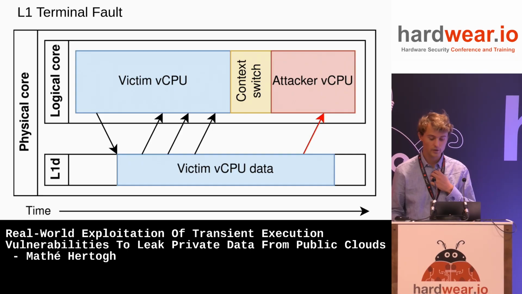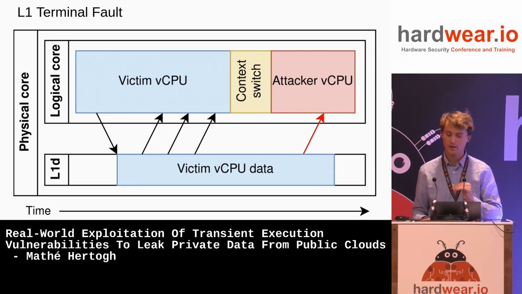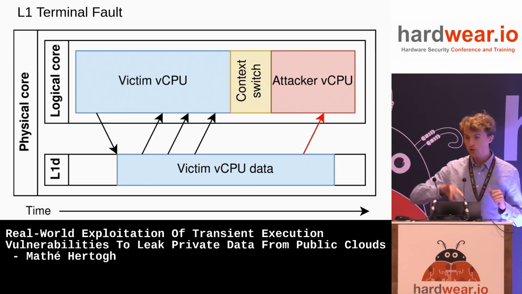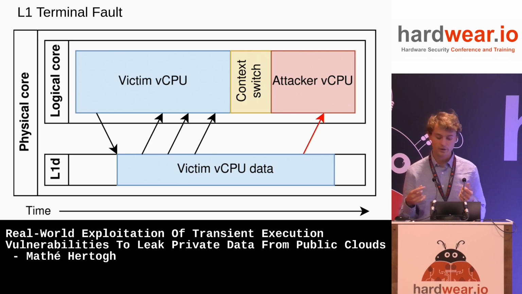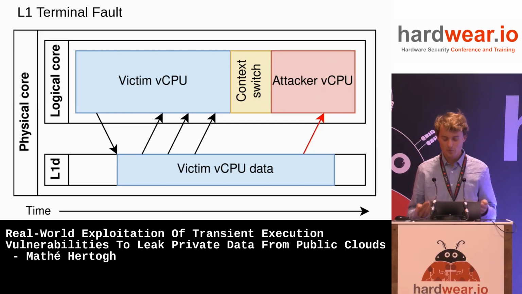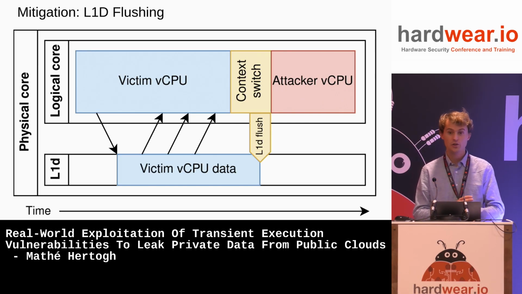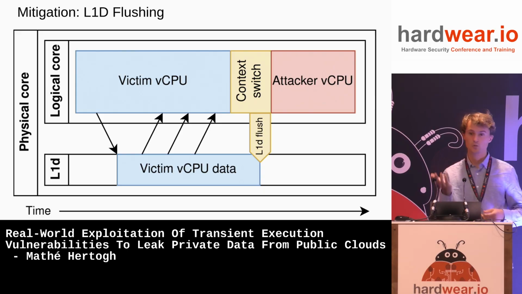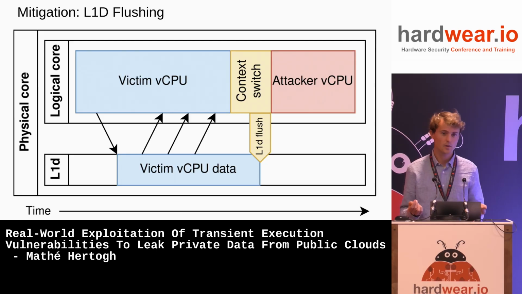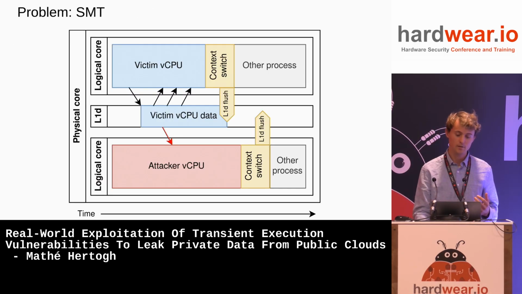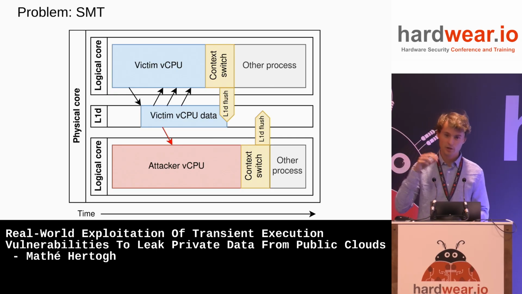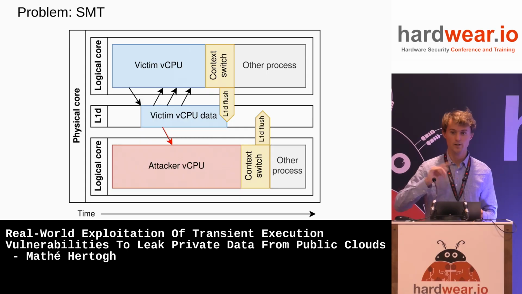Suppose you have a physical core with one logical core and an L1 data cache, and there's a victim vCPU running for a while. Time goes to the right here. Then you context switch to an attacker vCPU, and then all the victim's data would still be in the cache, and you can just read it out. So people said, let's fix this by flushing the L1 data cache upon every context switch, so that there's no interesting data left anymore. This would work except for the case that if you have SMT, so hyperthreading, you'll have two hyperthreads that share your L1 data cache simultaneously.